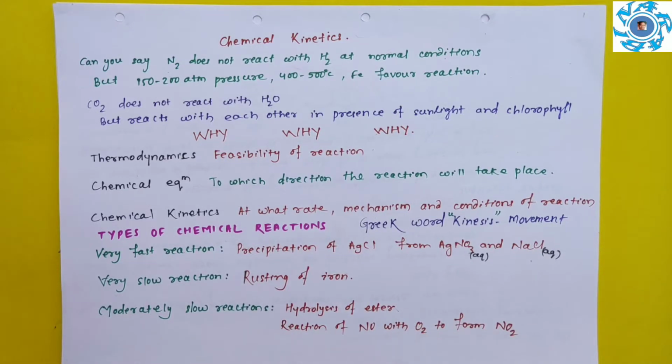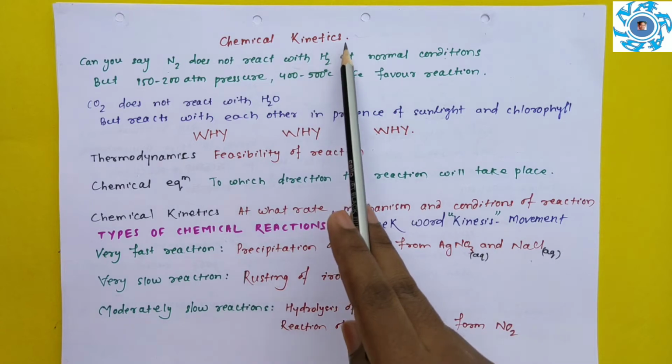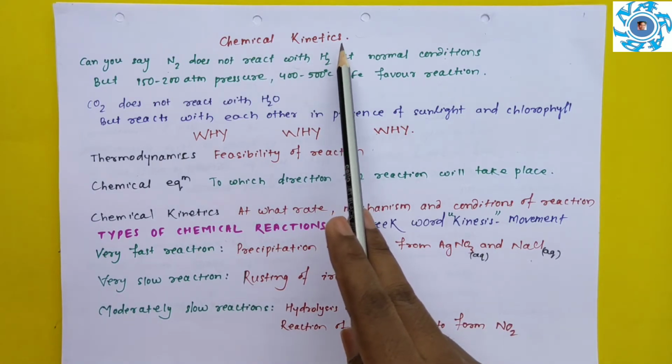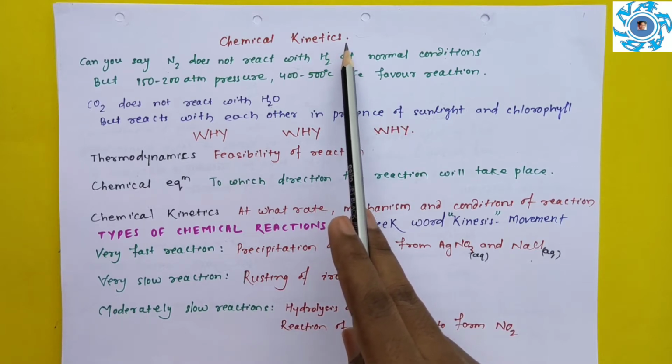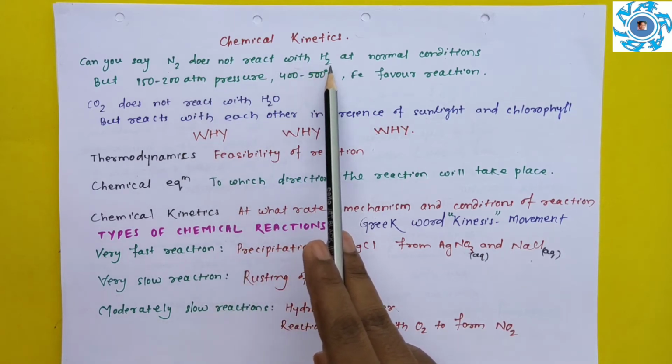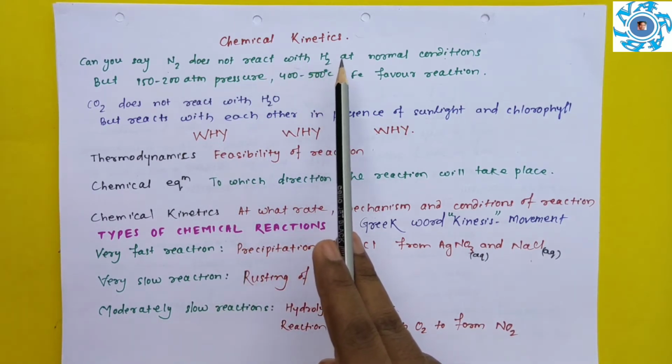Hello students, today we will start a new chapter, chemical kinetics. Before starting this chapter, I want to ask some questions. Can you say why in the atmosphere both nitrogen and hydrogen are present but they do not react with each other?